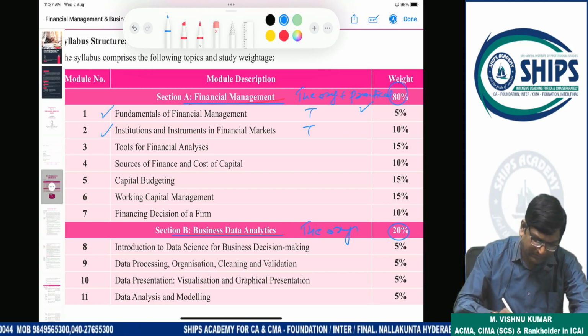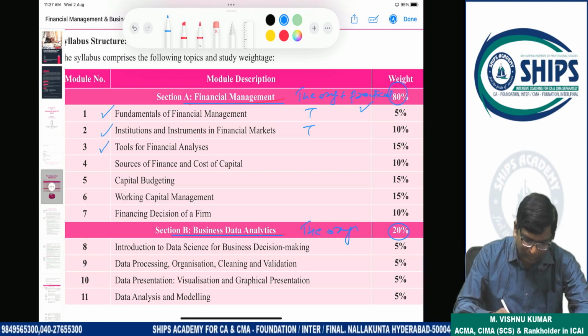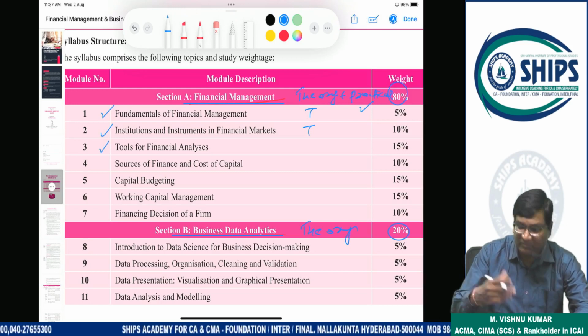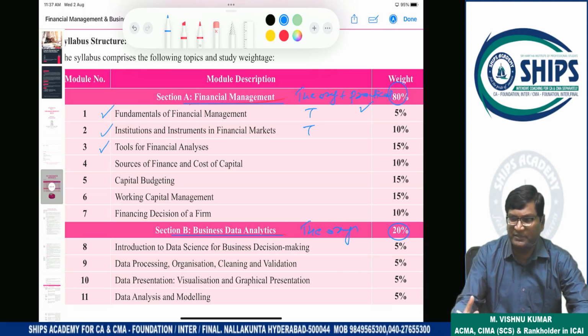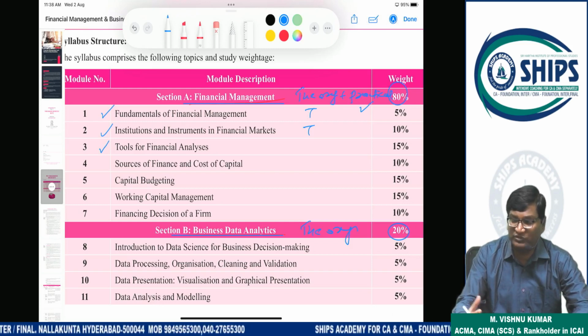Next is tools for financial analysis. Tools for financial analysis means when a company prepares the financial statements, 100% analysis is not possible from the statements alone. So in order to analyze the financial statements in a systematic way, some more financial tools will be required.